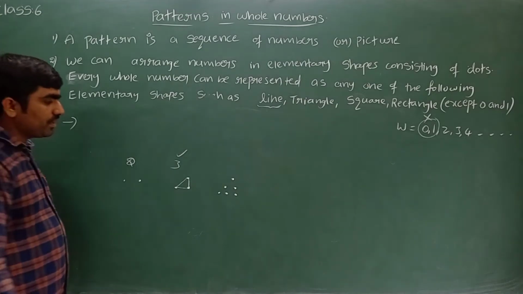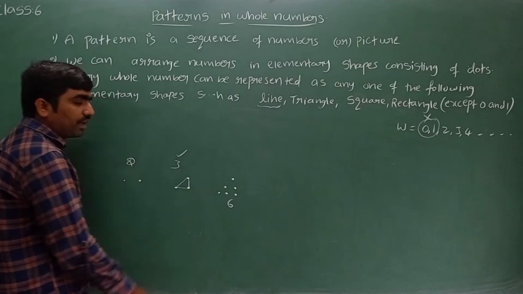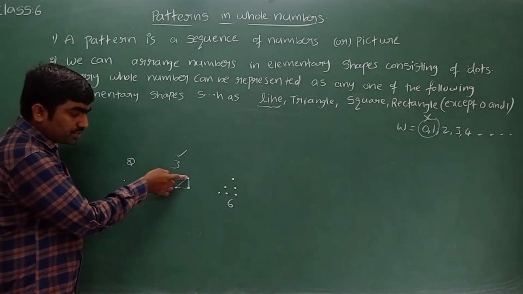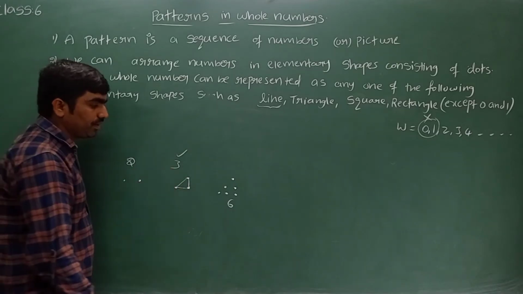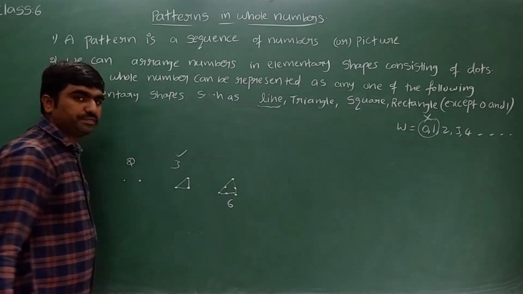How many dots are there? Count once: 1 2 3 4 5 6. The next triangular number is 6. Hope you understood. Even here, first row 1, second row 2, third row 3, fourth row 4. Like that we can take easily. So by joining this we can see a triangle.